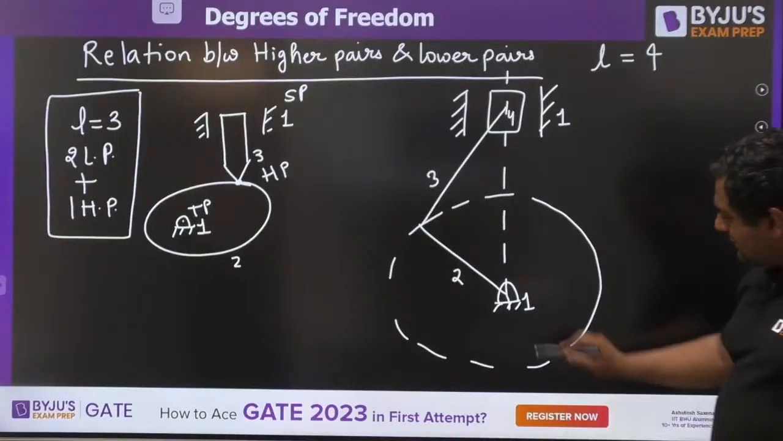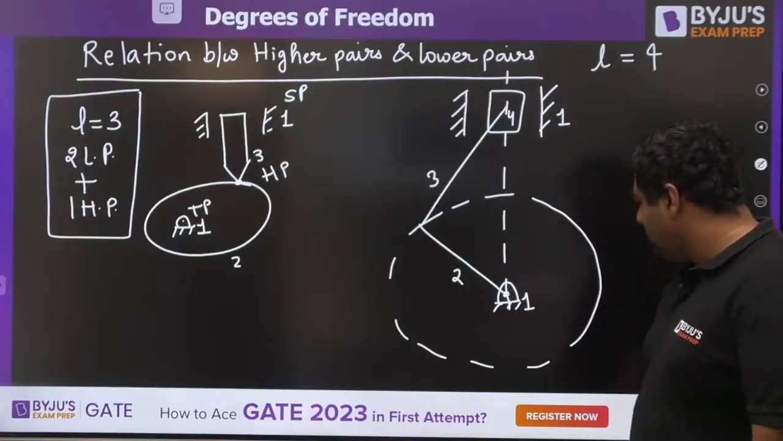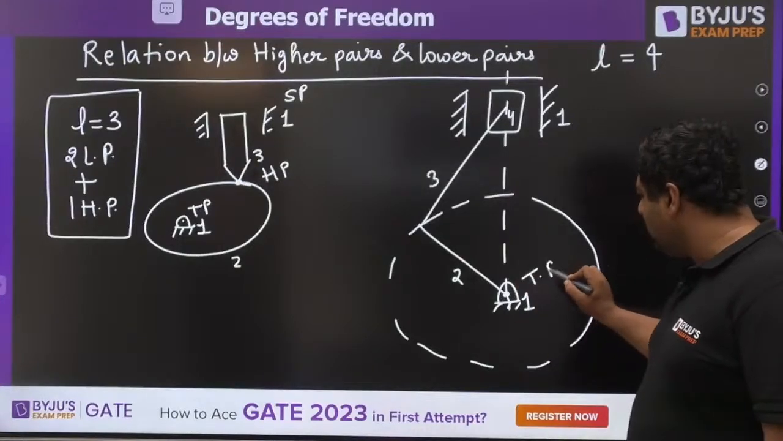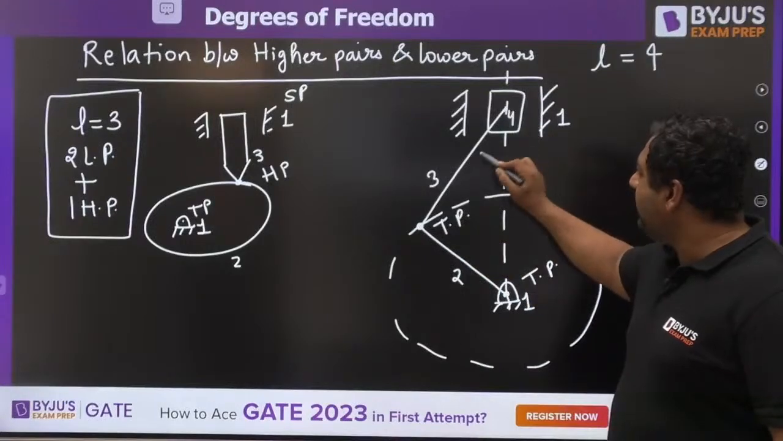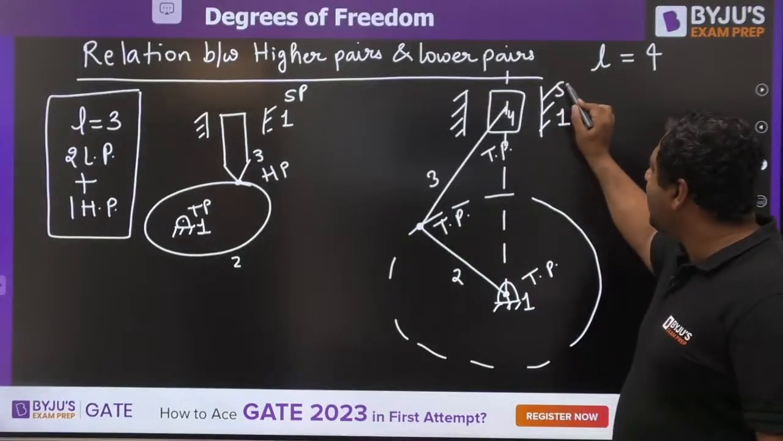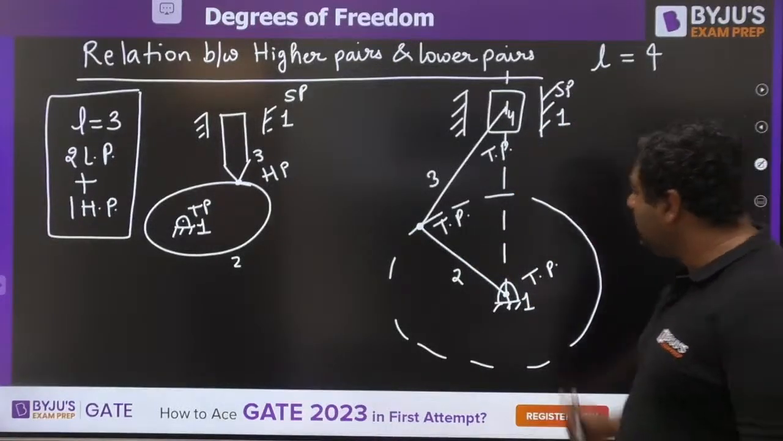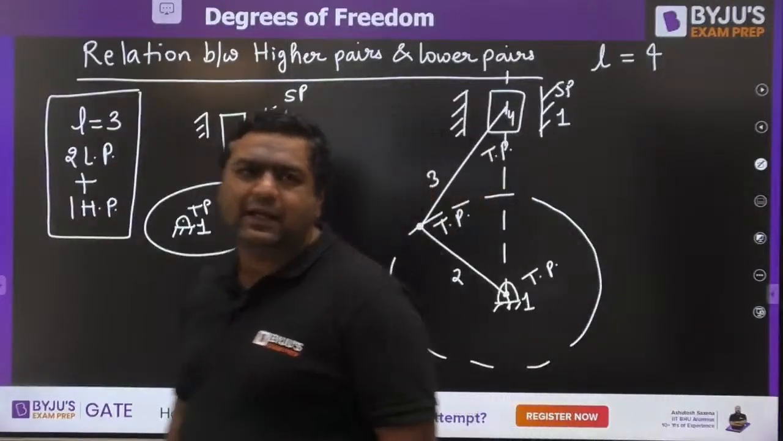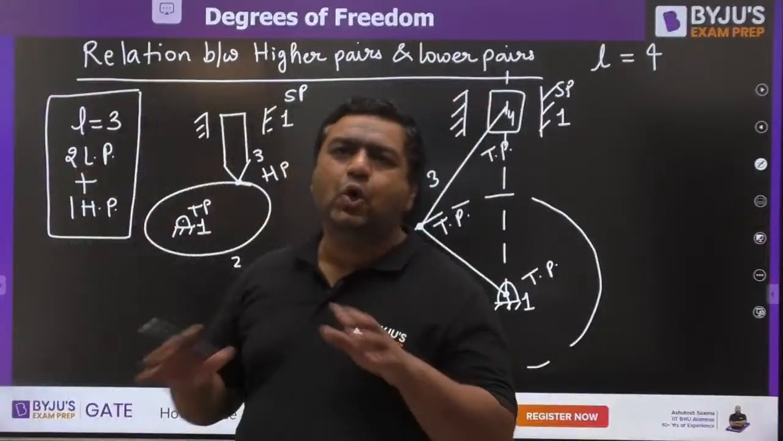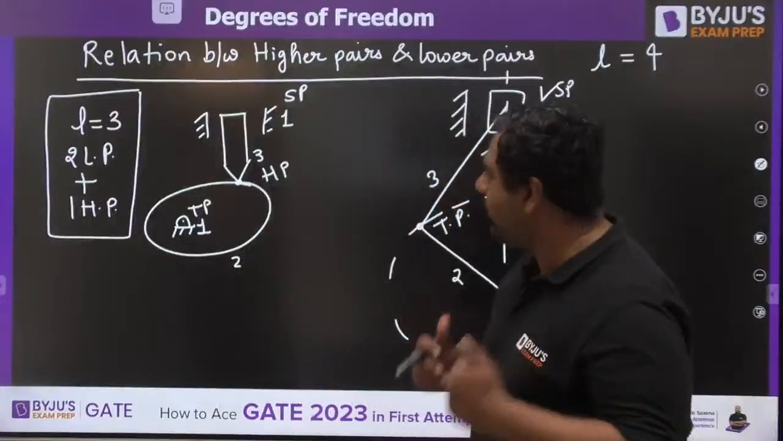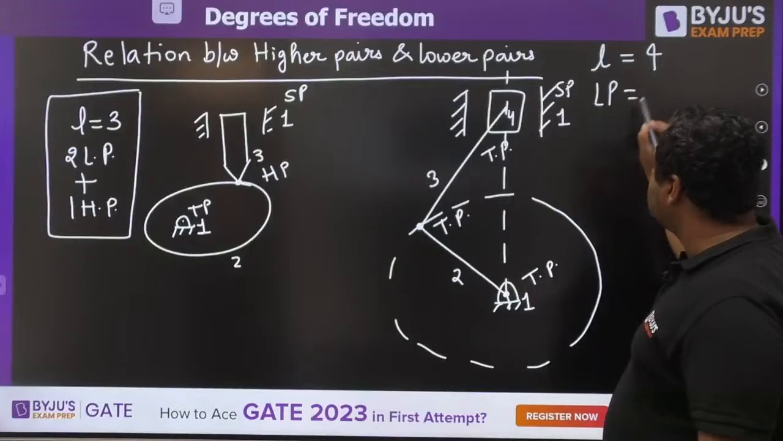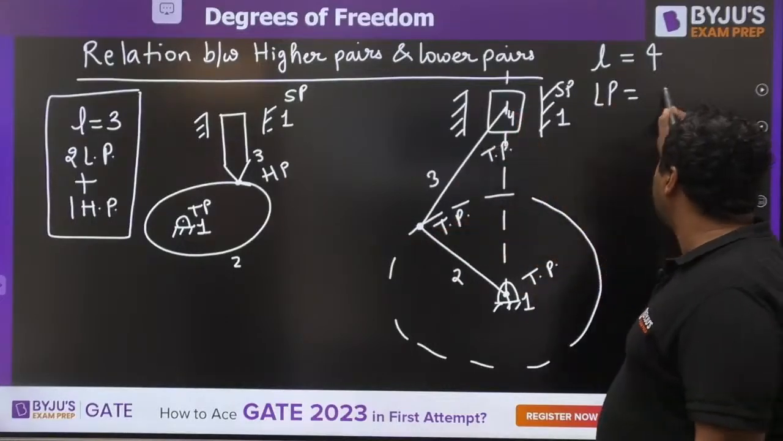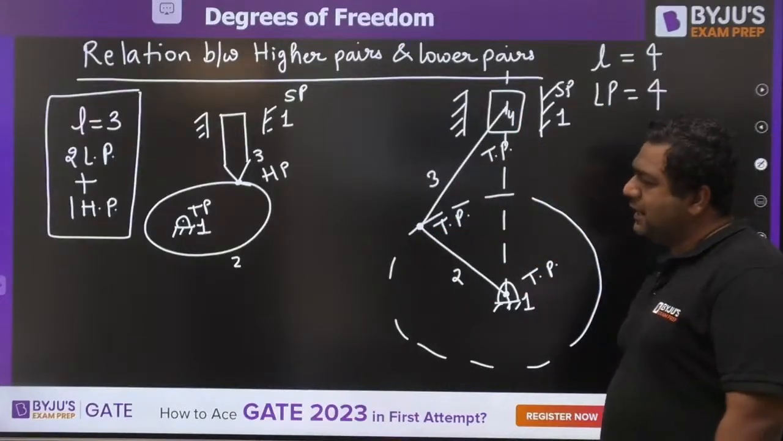And this is a turning pair once again, a turning pair once again, a turning pair once again, and a sliding pair. This time turning pair, turning pair, turning pair, and sliding pair. By chance, all these pairs are lower pairs. So the number of lower pairs is equal to 4, and there is no higher pair this time.